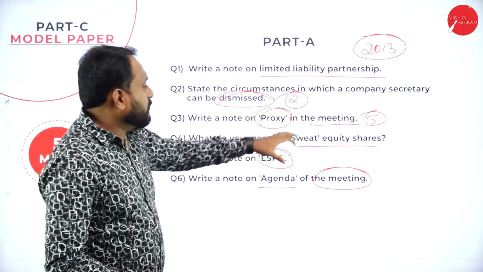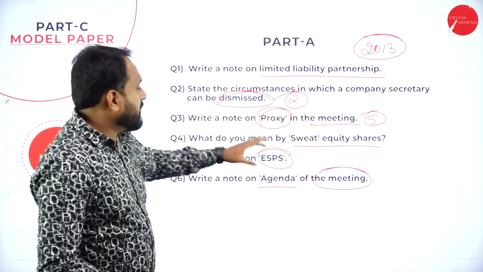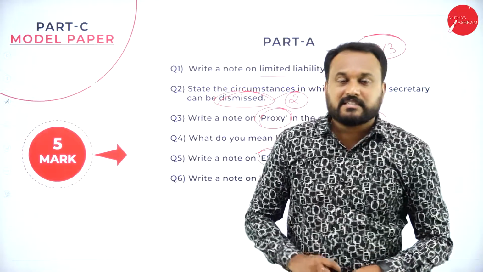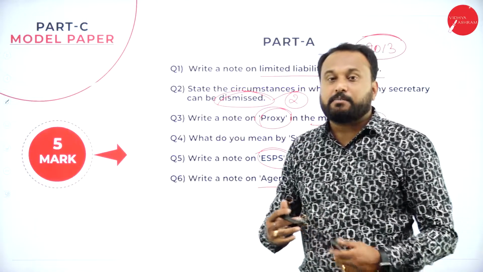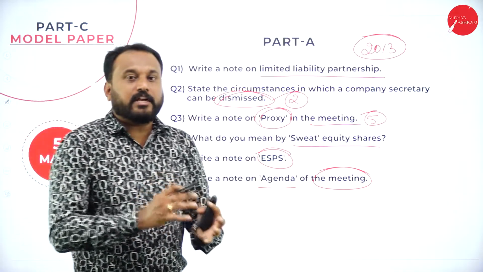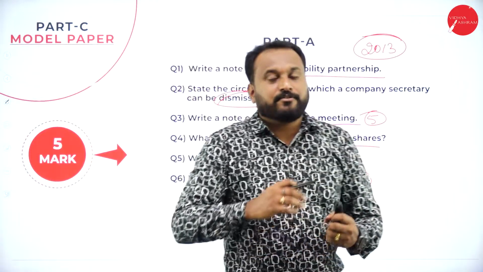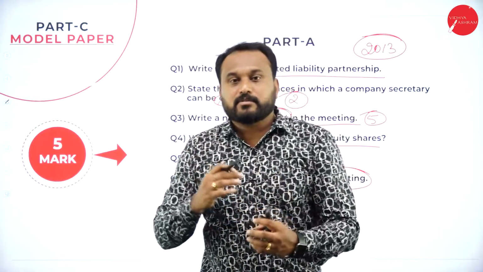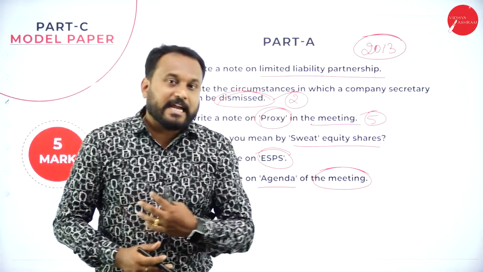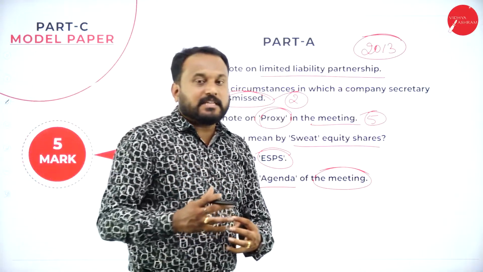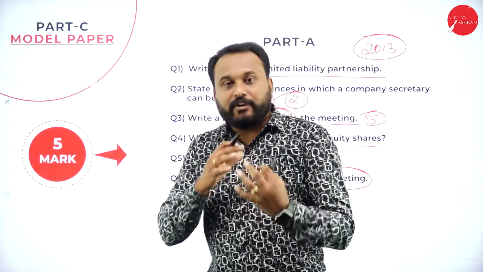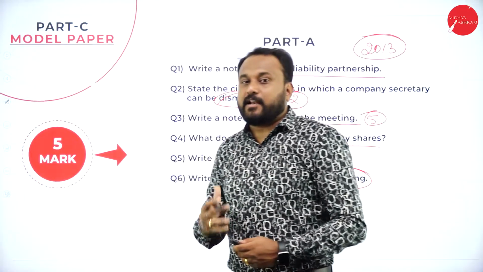Here only in the meeting chapter we got 2 of the 5 marks questions. One is proxy, and next we got the agenda of the meeting. So these can be the 5 marks questions for 2021. But let me be very honest, a 5 marks question is very difficult to predict, because the examiner who is going for the paper setting can give 5 marks from any part of the syllabus. That's the reason it is very difficult, but we can definitely predict and be very sure of the questions for 15 and 10 marks.